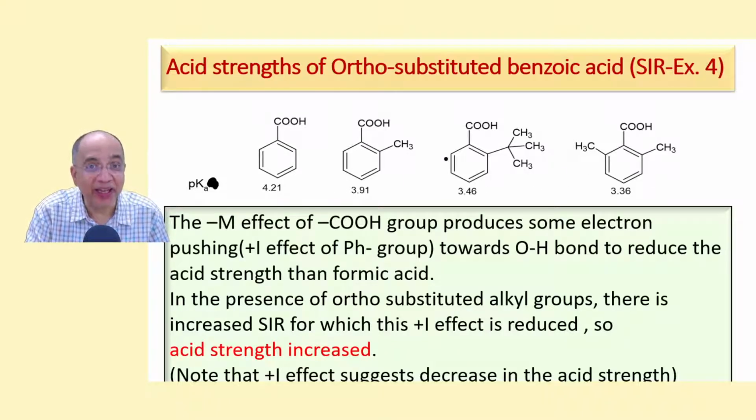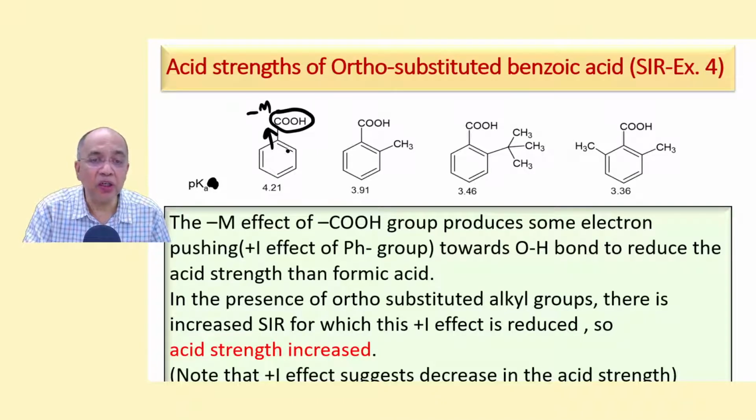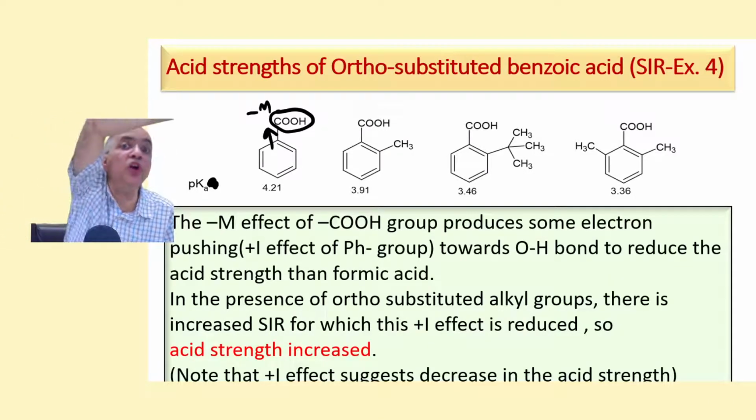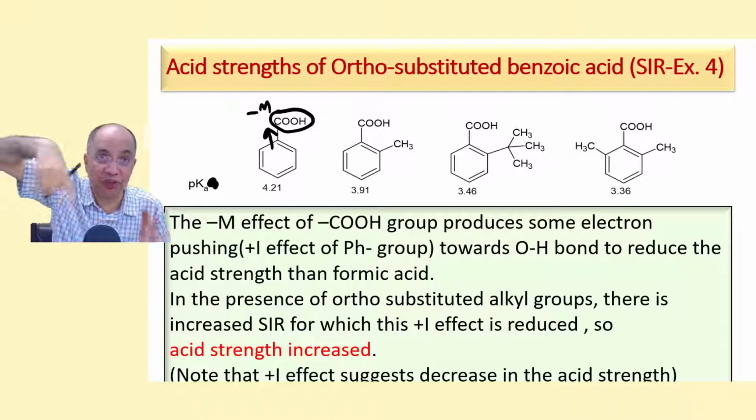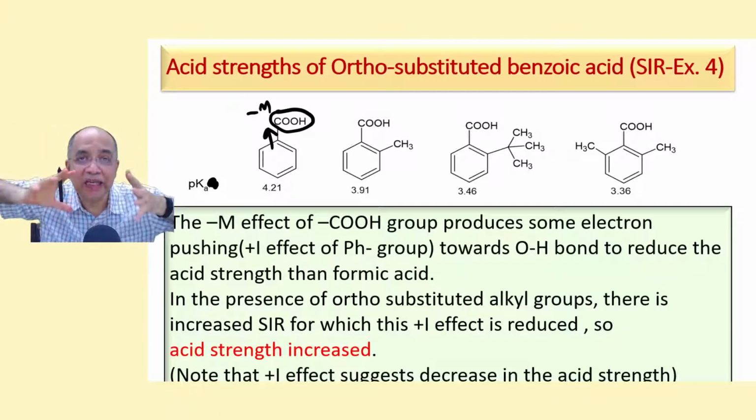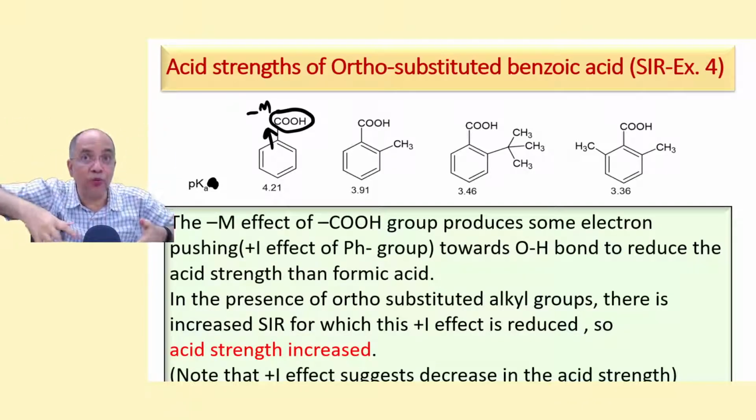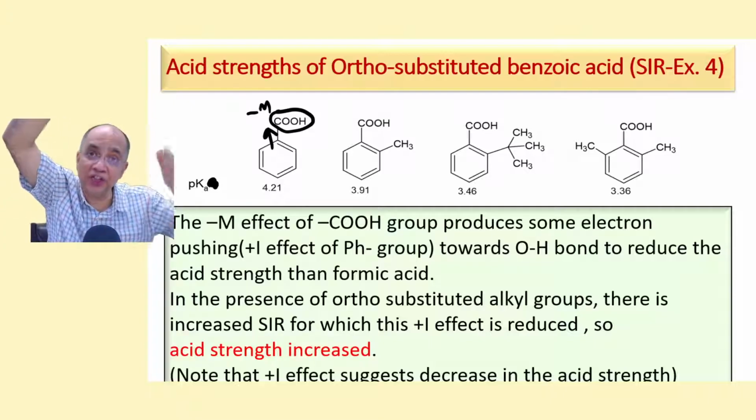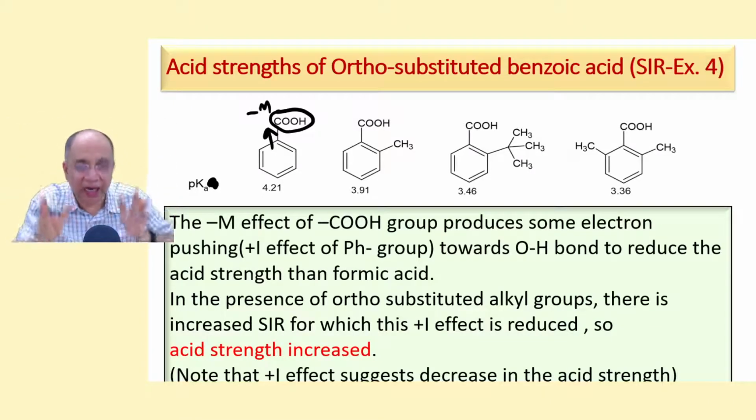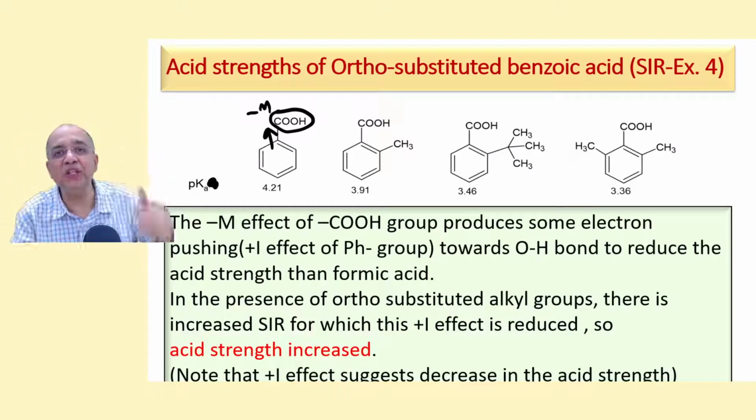Why? Because intrinsically this is a minus M group. So electron is being withdrawn. And as a result, the phenyl group acts as a plus I group. Mild plus I group. Because the phenyl pi electron cloud doesn't in fact reach the OH bond. It goes to C double bond O, not to OH. But because of the electron pushing produced by the phenyl group, by the minus M nature of the carboxylic acid group, that electron pushing is experienced by the OH group.